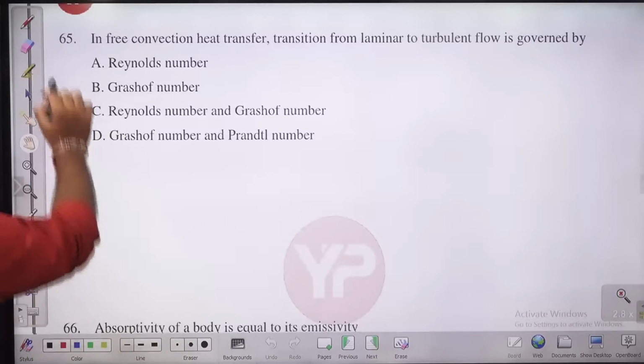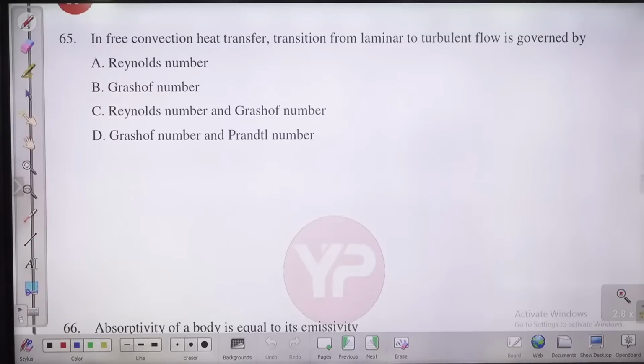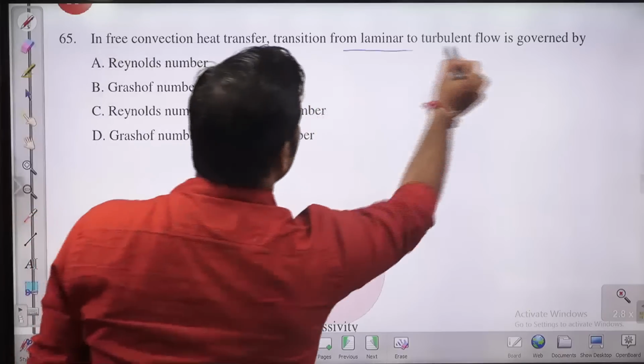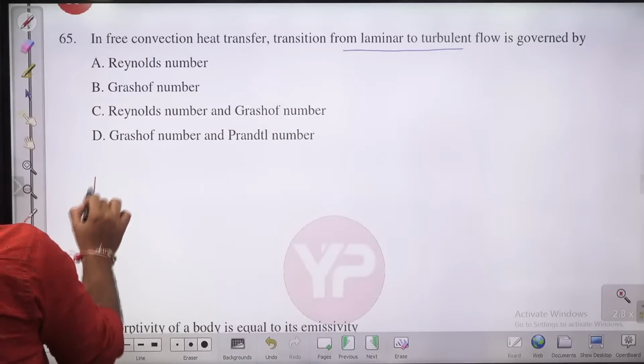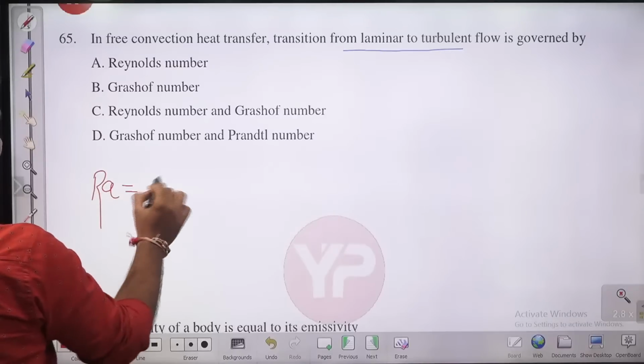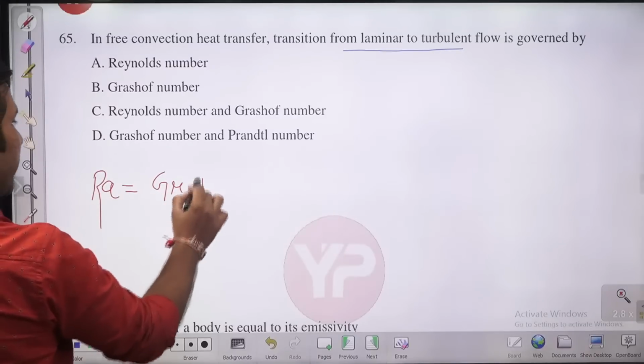In free convection heat transfer, guys, next questions are theoretical only. Most of the questions are from thermodynamics, heat transfer, production. So definitely in the next 1.5 hours or 1 hour we will be able to complete all 150 questions. In free convection, transition from laminar to turbulent. Guys, in free convection there is a number known as the Rayleigh number, which is nothing but the product of Grashof and Prandtl.